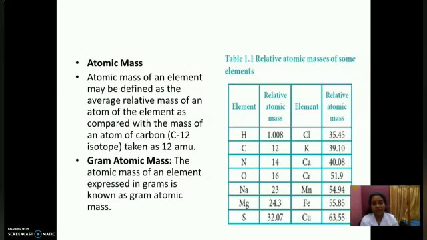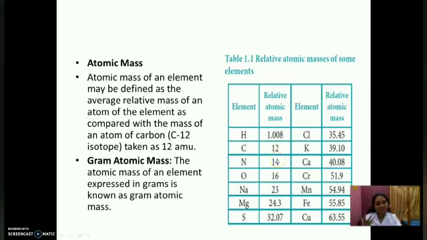So how can we define atomic mass? Atomic mass of an element may be defined as the average relative mass of an atom of the element as compared with the mass of a carbon atom taken as 12 AMU. If we represent it in grams, we can call it gram atomic mass. Here you can see the relative atomic masses of some elements. It is 1.008, so relatively we say it is 1 AMU. This is 12 AMU, 14 AMU.